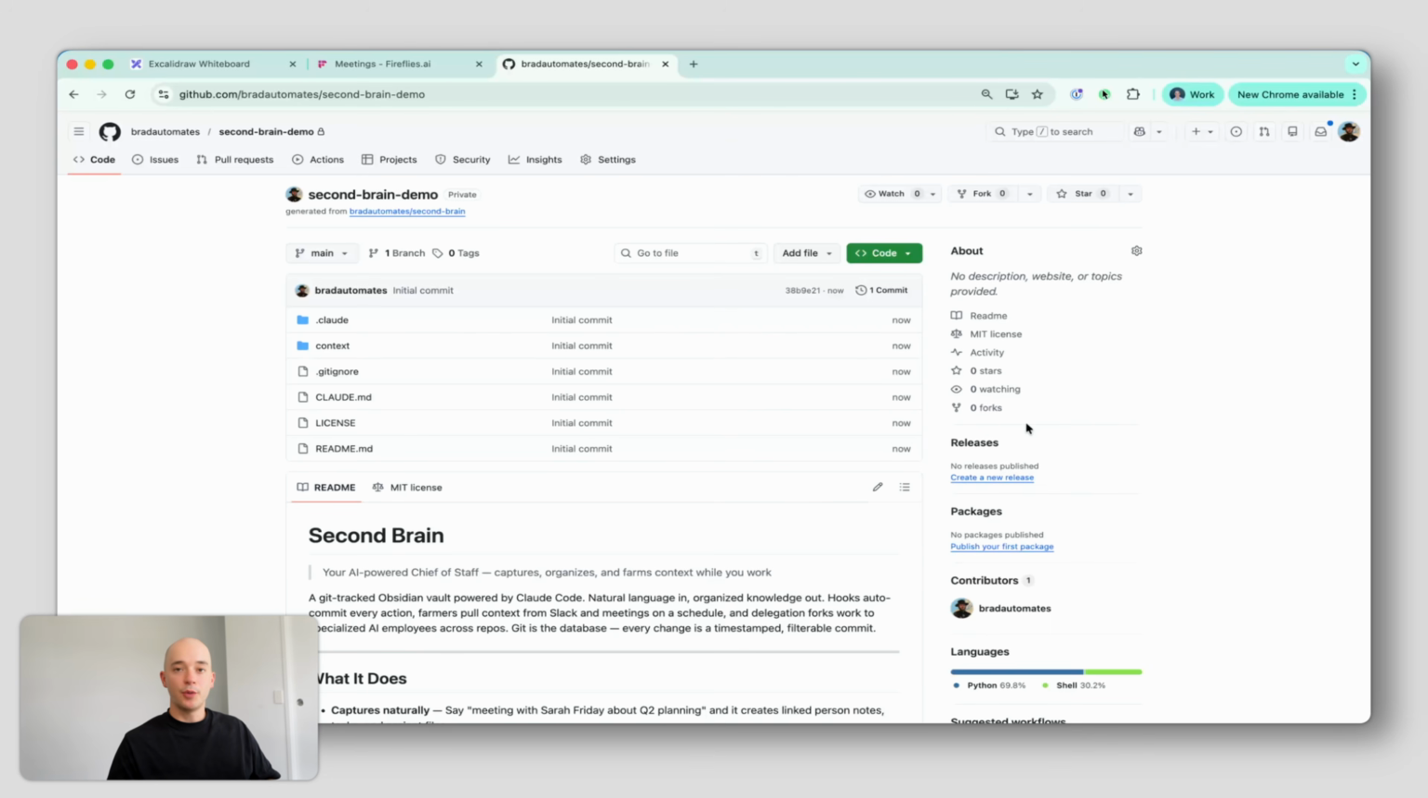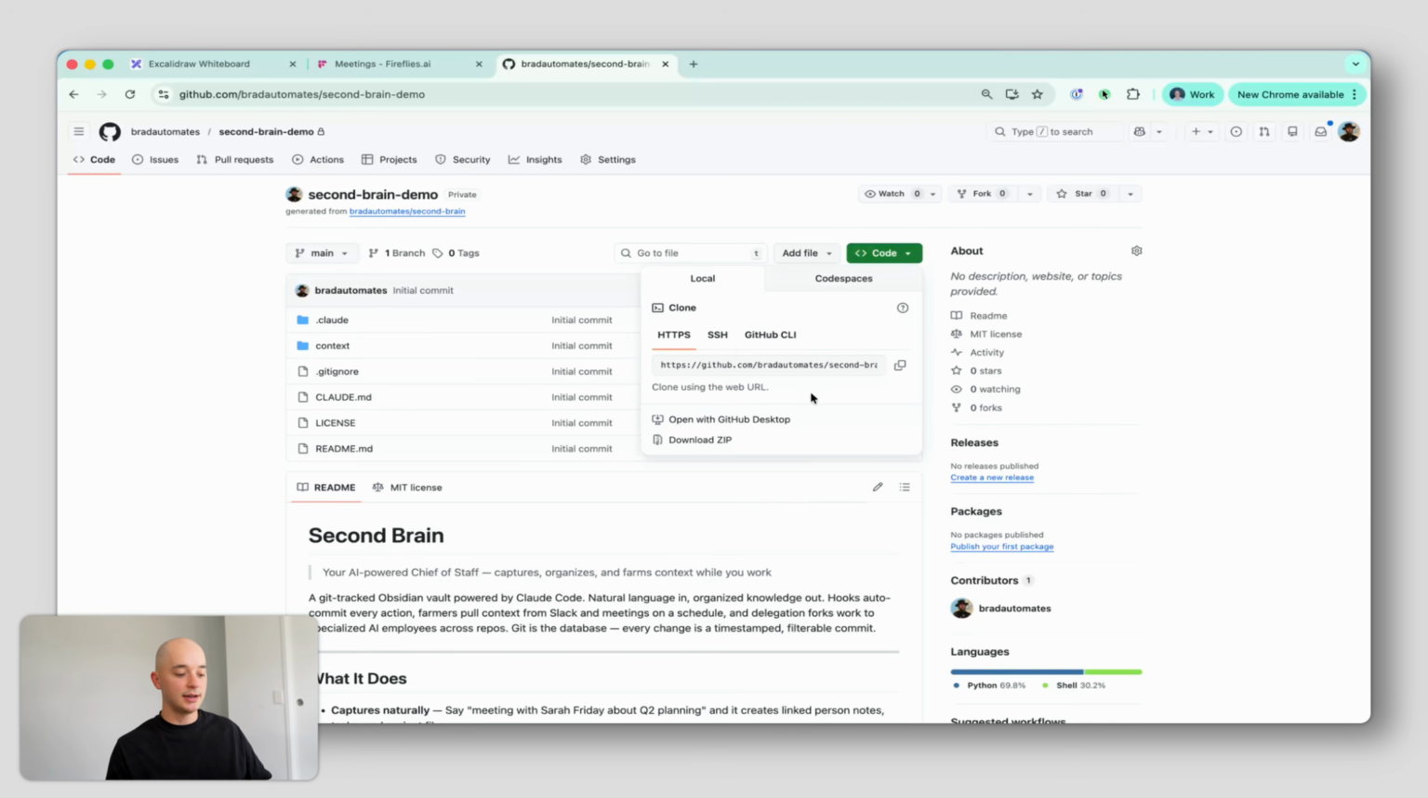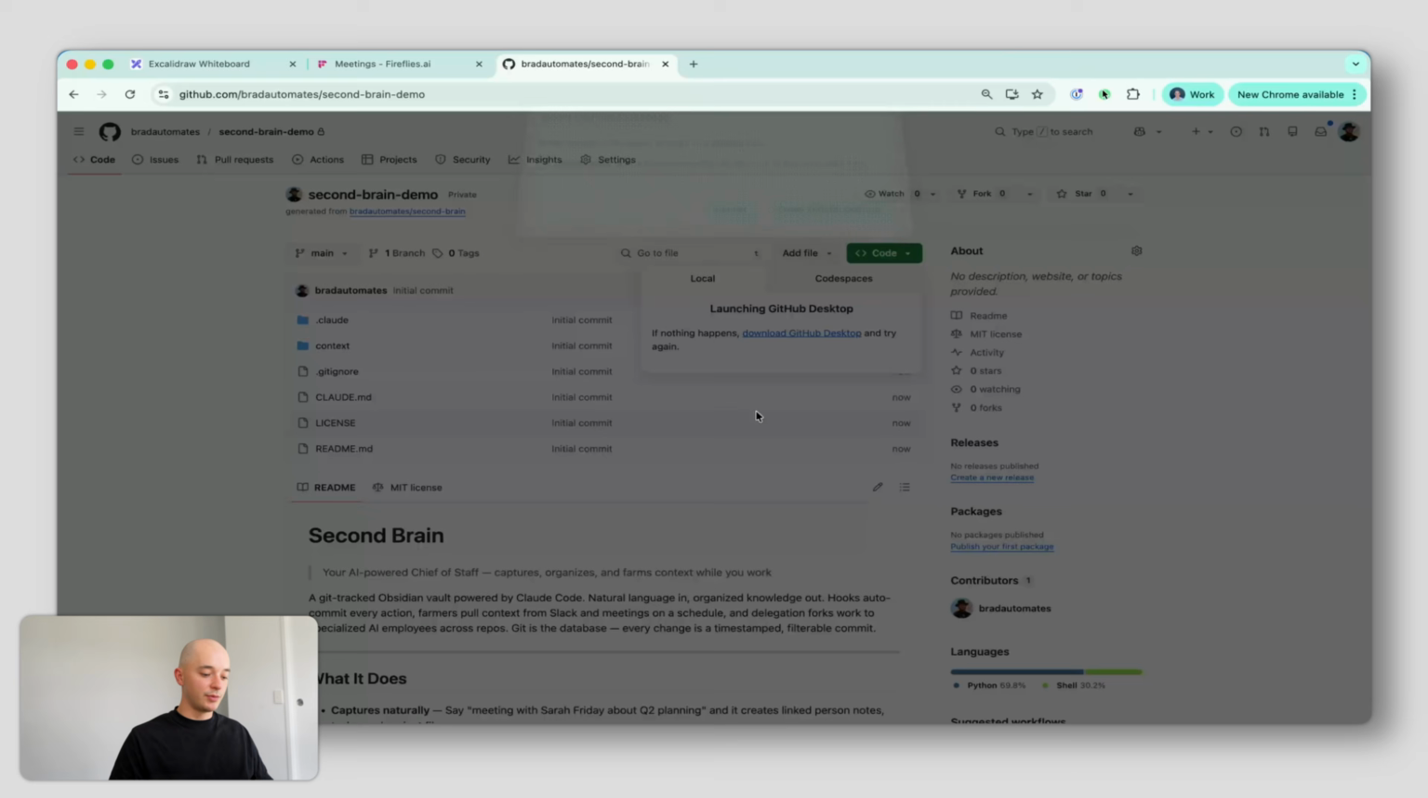Cool. Now I have a copy of the Second Brain in my own account and it's private. So I can clone this repository onto my local machine. And then from there, I will be able to continue with the rest of the configuration. So I want to go to this green code button on the right-hand side and go "Open with GitHub Desktop" if I have GitHub Desktop installed. If you're comfortable in the terminal, you can always just copy this and do it that way, or ask Claude to clone the repository for you. So I'm going to go "Open with GitHub Desktop."